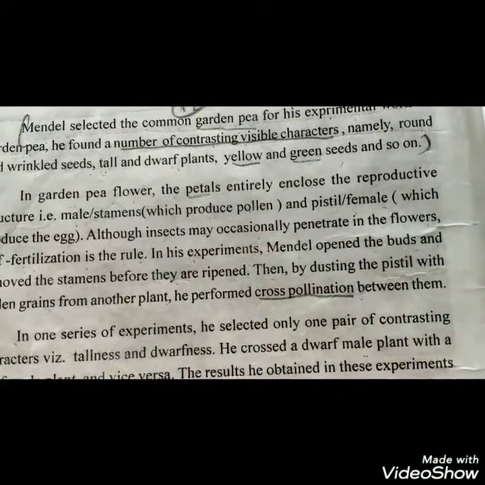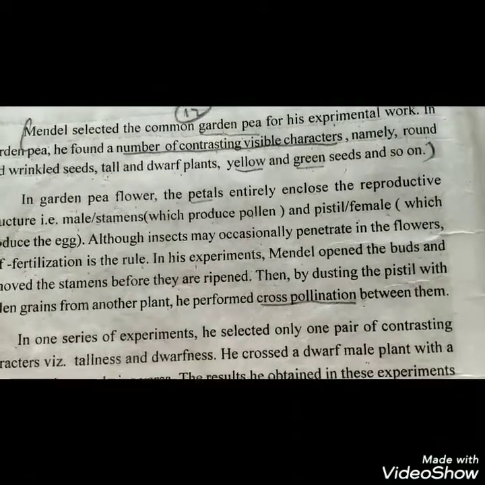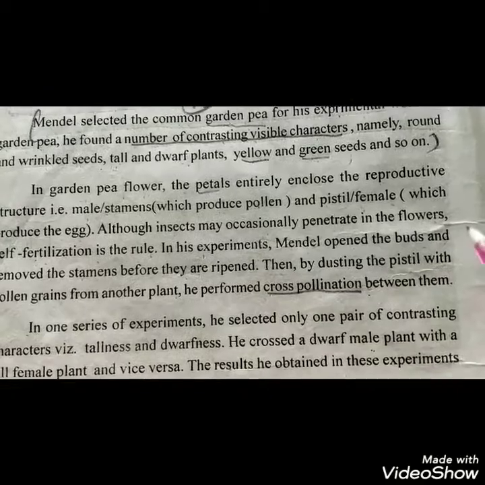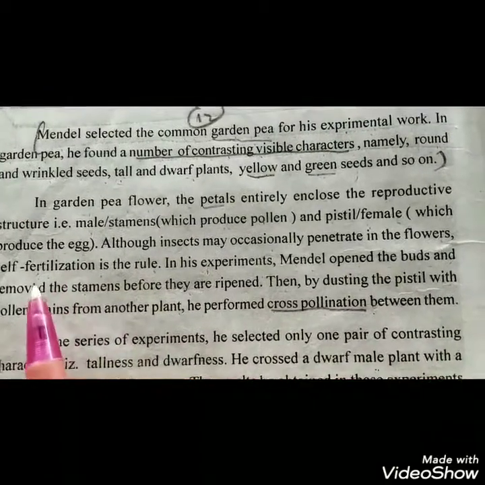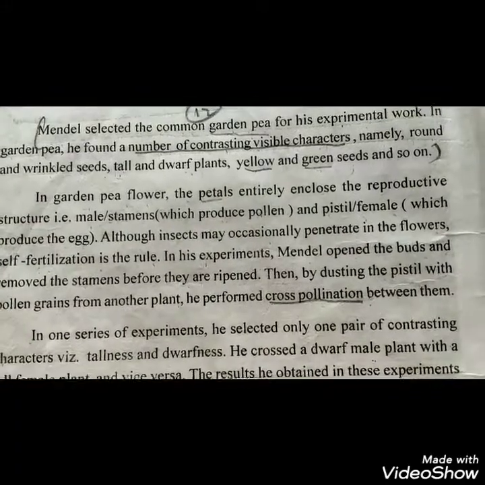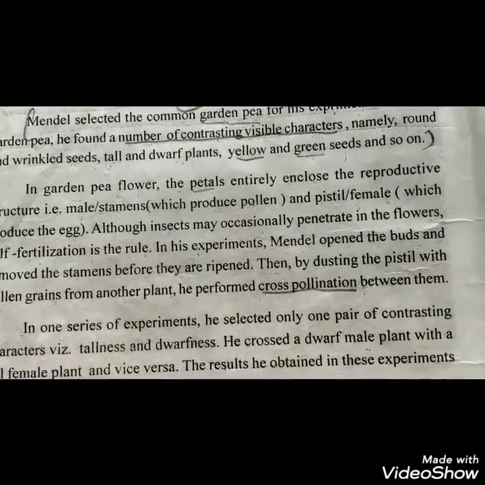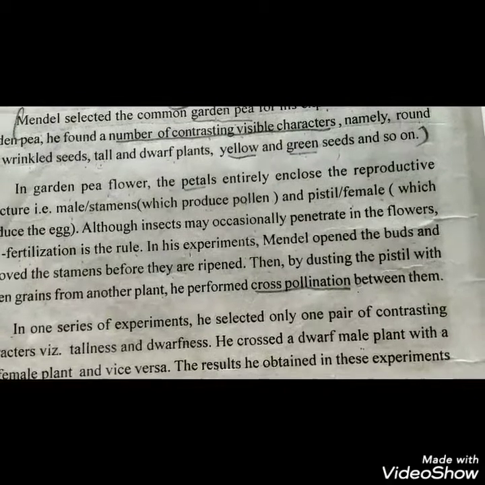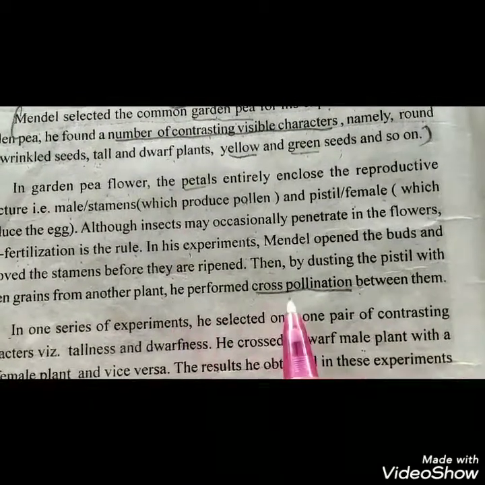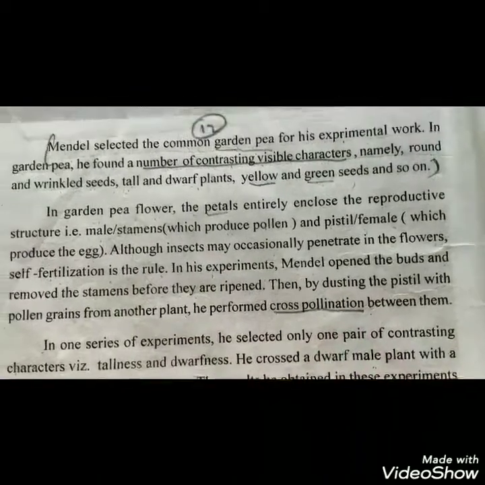We have learned that in the garden pea self-fertilization takes place. So Mendel removed the stamen from one flower, and by dusting the pollen grain onto the pistil of another plant, he performed the cross pollination.